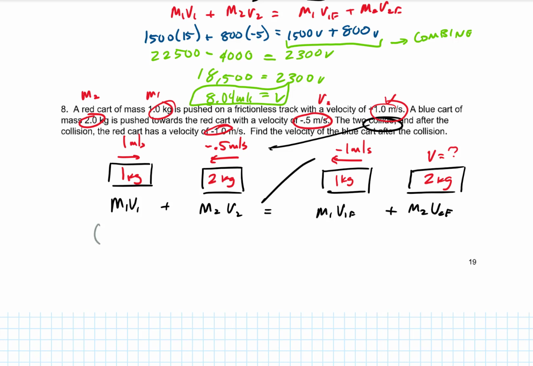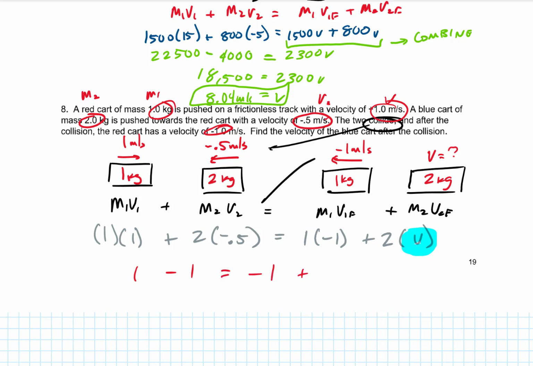Plug in all the numbers. So m1 is 1 kilogram, v1 is 1 meter per second, m2 is 2 kilograms, v2 is negative 0.5 meters per second. And that's equal to 1 kilogram times negative 1, m1 v1 final, plus m2, 2 kilograms times v2 final, which we don't know. That's the only thing we don't know, so we have to solve for it. So we got 1 minus 1 is equal to negative 1 plus 2v final. That 0 is equal to negative 1 plus 2v final. That gives me 1 is equal to 2v, and v is equal to 0.5 meters per second.